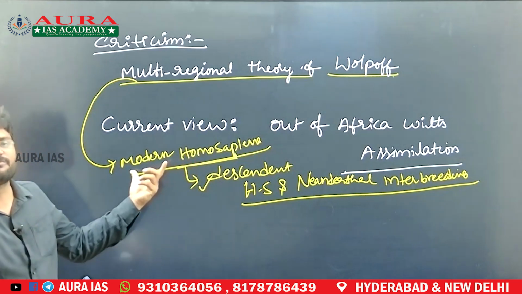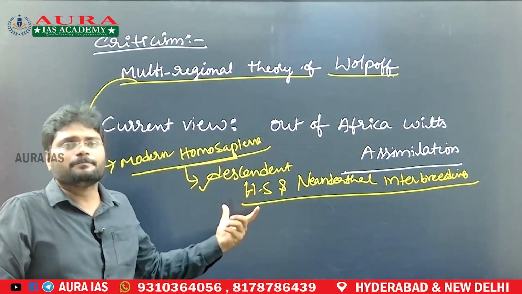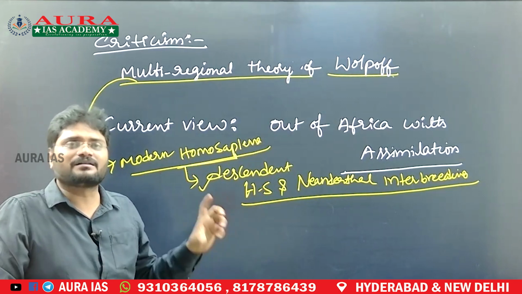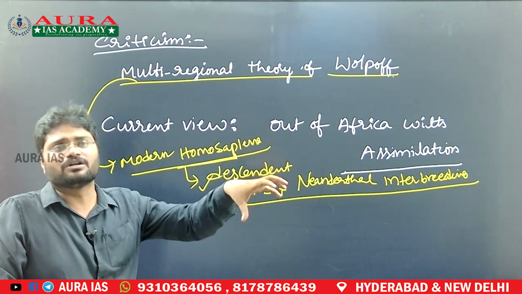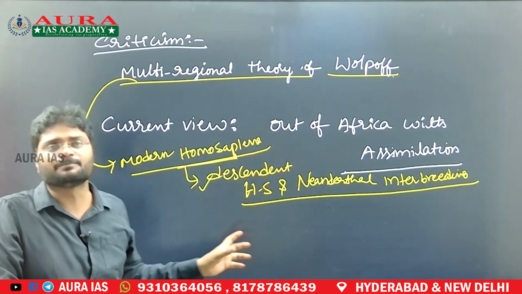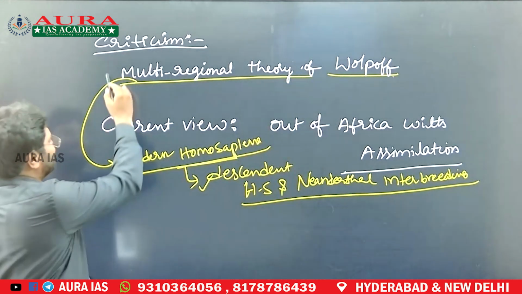Wolpoff agreed that though pre-modern species were part of Africa, we cannot put modern species solely in Africa because they might have evolved in multiple places. So this is the direct criticism.